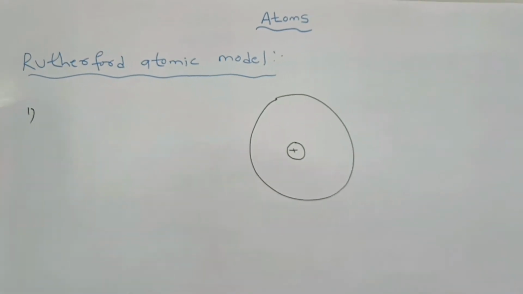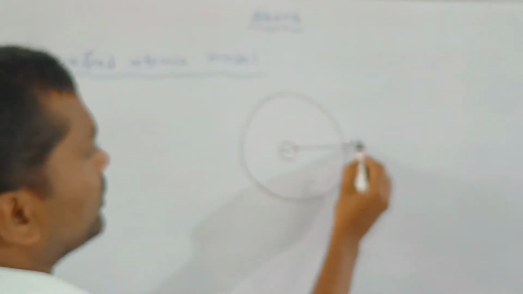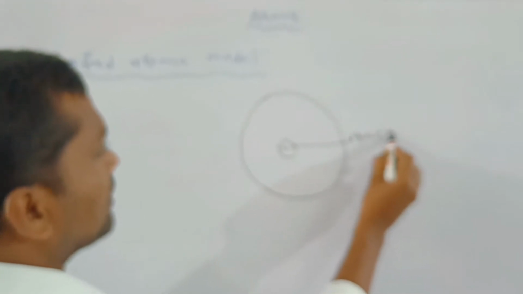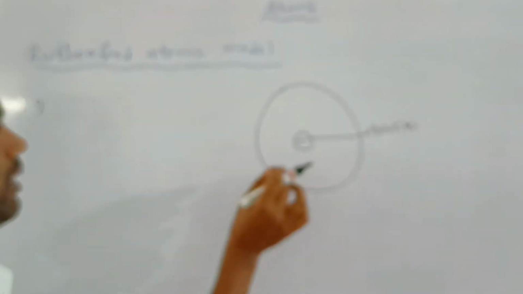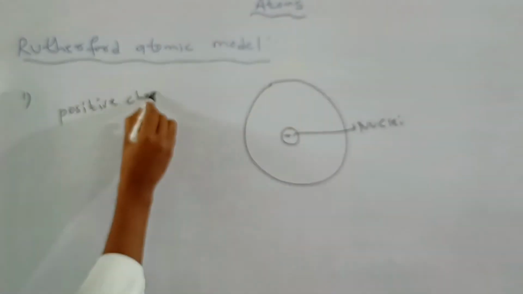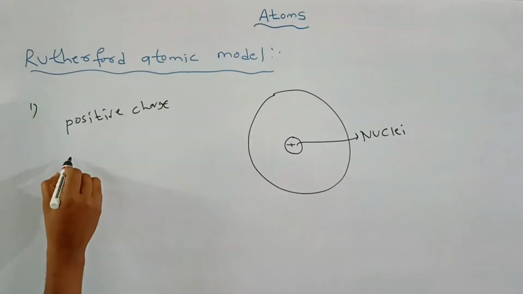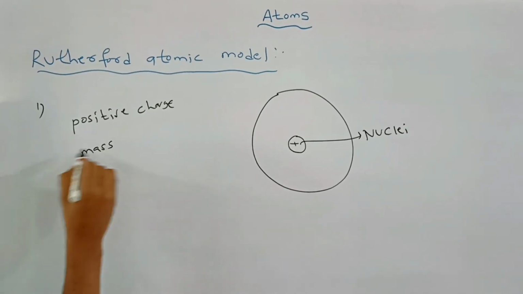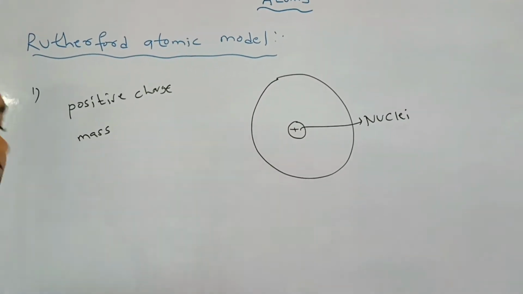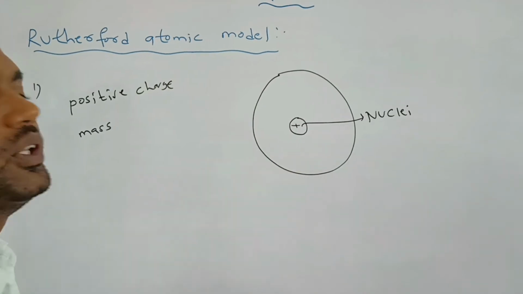The central part is called the nucleus, or nuclei, and the total positive charge and the total mass of the atom is centered at the nuclei.